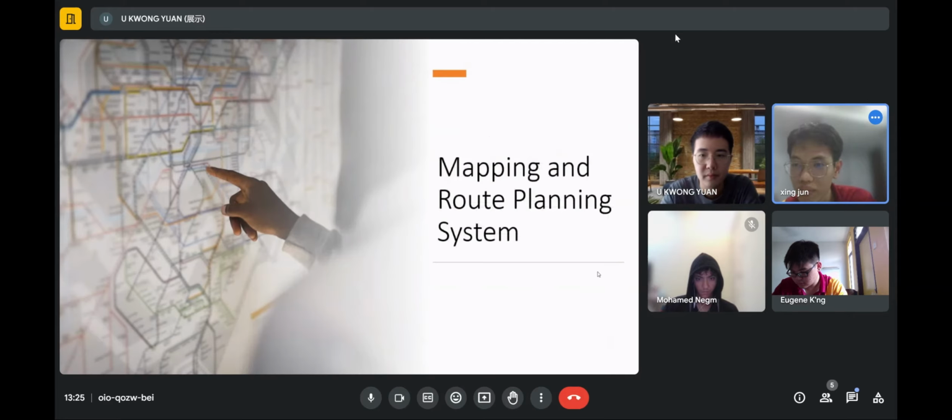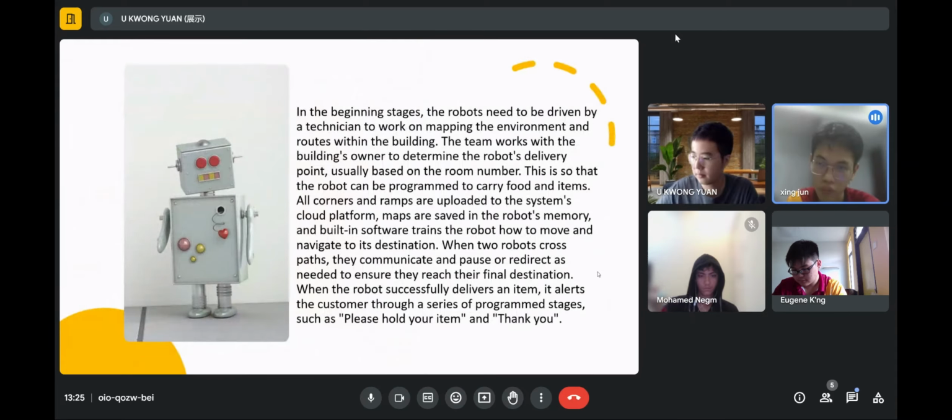Mapping and route planning system is one of the functions for our robot. Here is how it works. In the beginning stage, the robot needs to be driven by a technician to work on mapping the environment and routes in the building. The team works with the building owners to determine the robot delivery points, usually based on the room number. This is so that the robot can be programmed to carry food and items. All corners and ramps are uploaded to the system cloud platform.